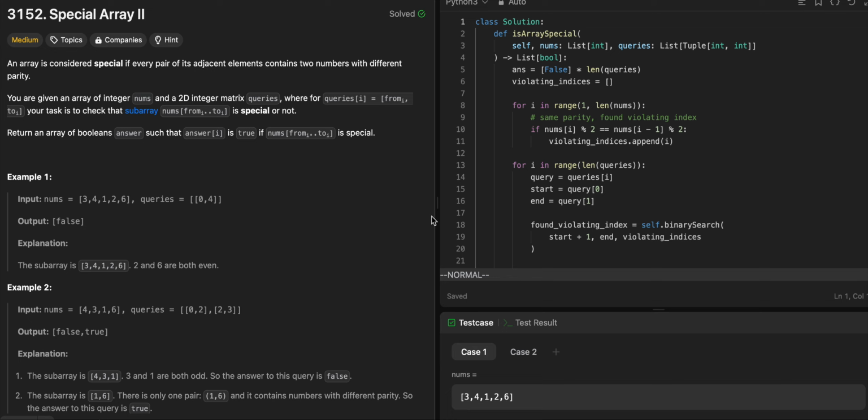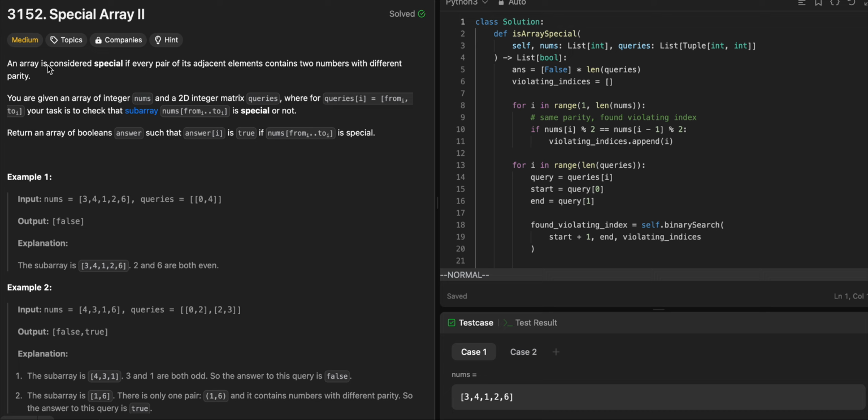In this one, it says an array is considered special if every pair of its adjacent elements contains two numbers with different parity. I didn't know what parity meant. Apparently, it means that for every two numbers next to each other, one is odd and one is even. So that's basically what it means. If there are two consecutive even numbers, that's not special.